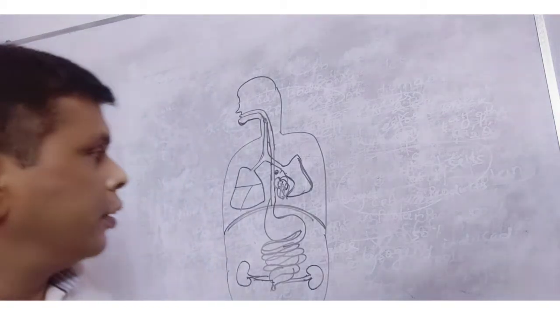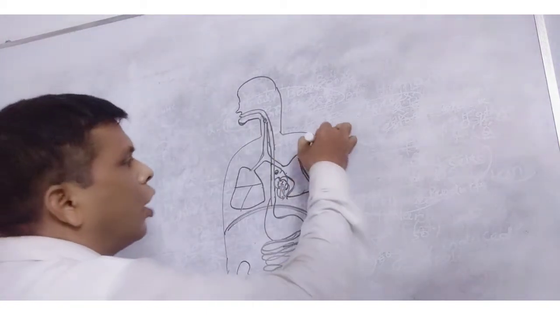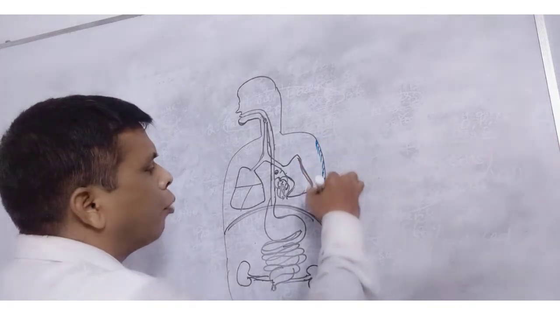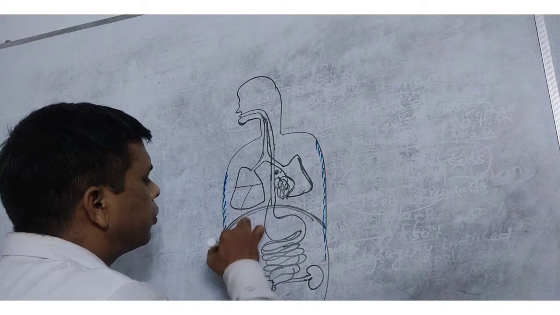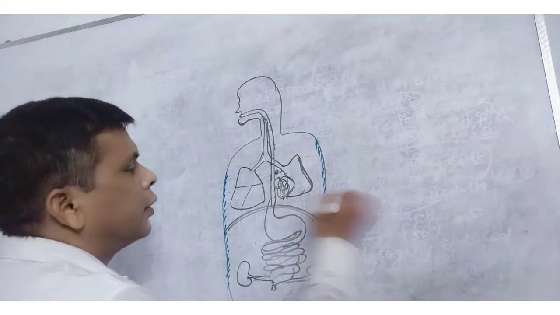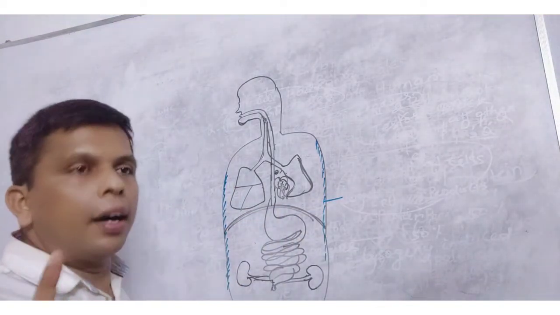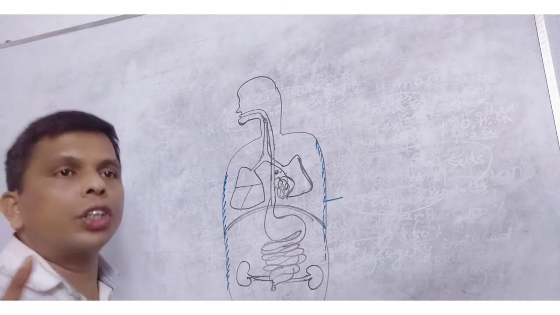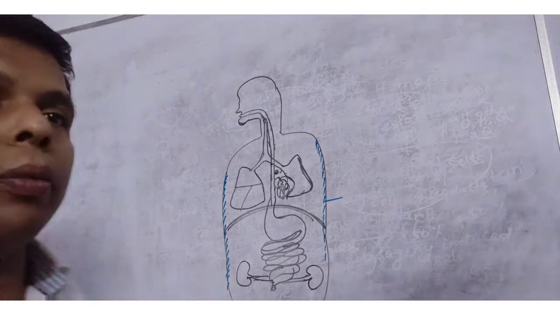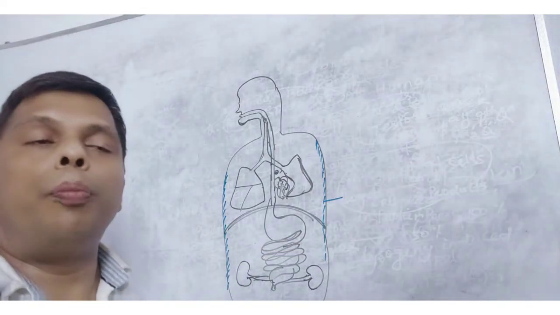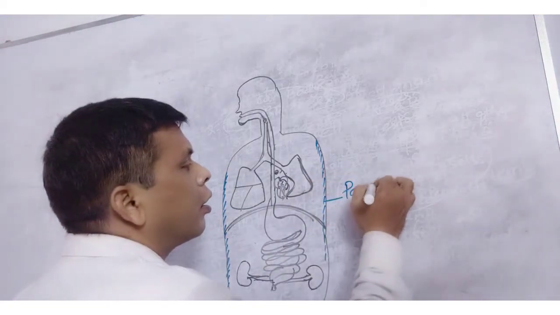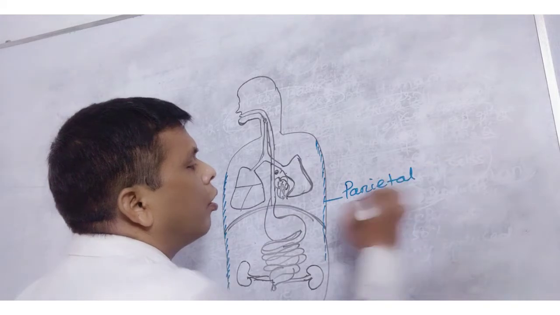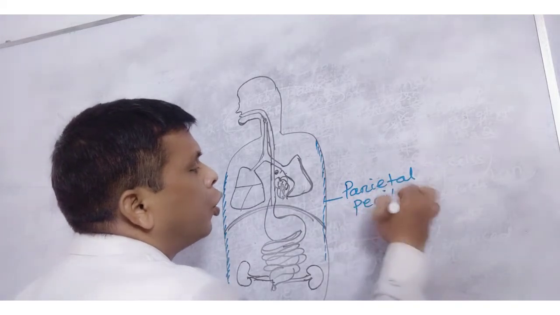Just the inner part of the body cavity is lined by a layer called the peritoneum. It is called the parietal peritoneum.